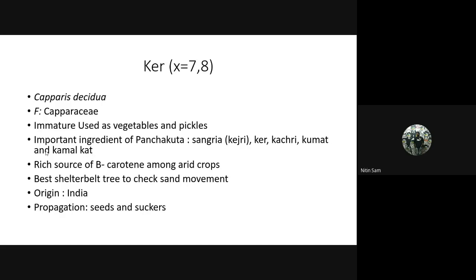It is the richest source of beta carotene among arid crops. This is important: the richest source of beta carotene among arid crops. It is used as a shelter belt to check sand movement in deserts. It originated in India, and propagation is through seed as well as suckers.